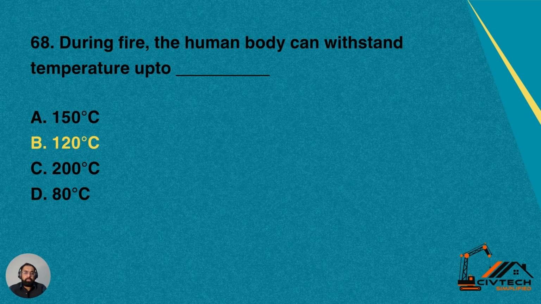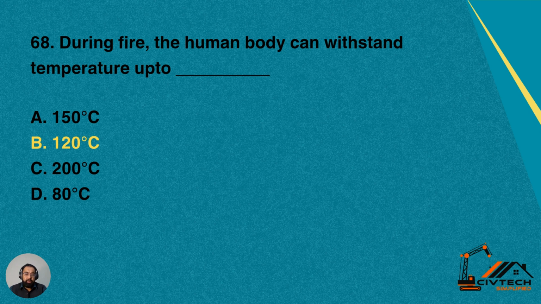Next we have question 68 with us. It is again regarding fire. So during fire, the human body can withstand temperature up to. So how much is the maximum temperature which our body can withstand in case of a fire incident?